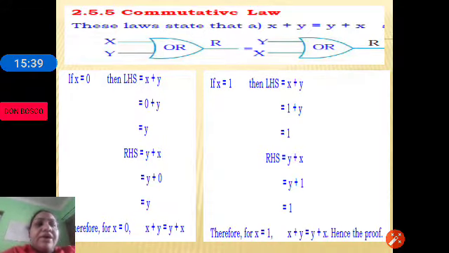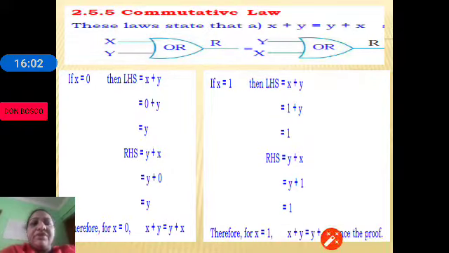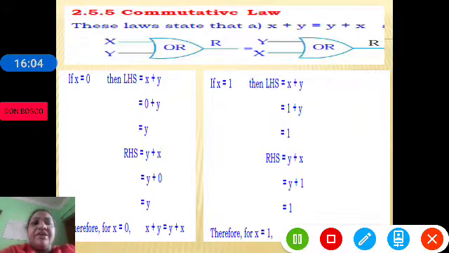Because there is a first Boolean theorem which says that 0 plus x is equal to x. That means if a variable is ORed with 0, it is the same as the variable. So 0 plus y can be 0 or 1, isn't it? 0 plus 0 is 0, 0 plus 1 is 1. So whatever may be the y value, the output we will be getting is y only.